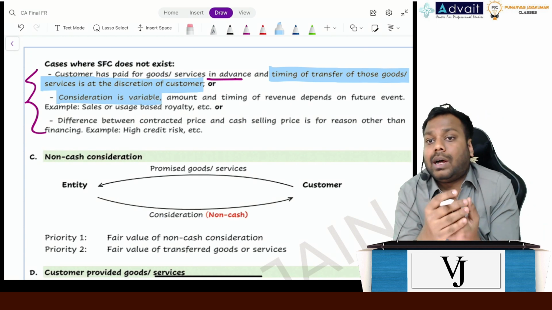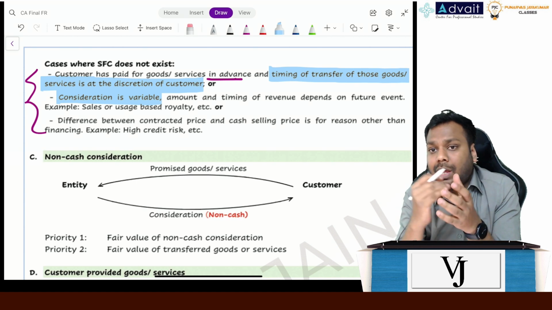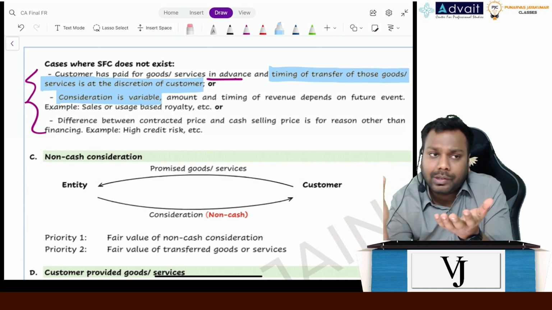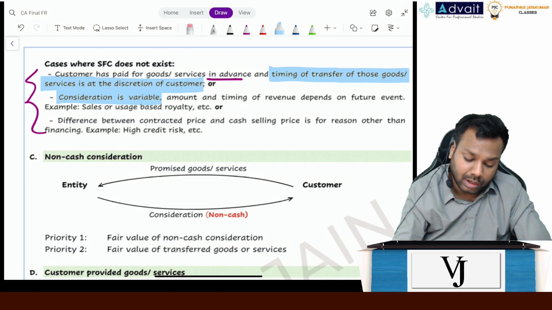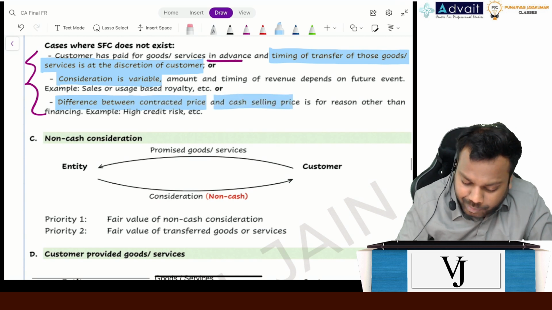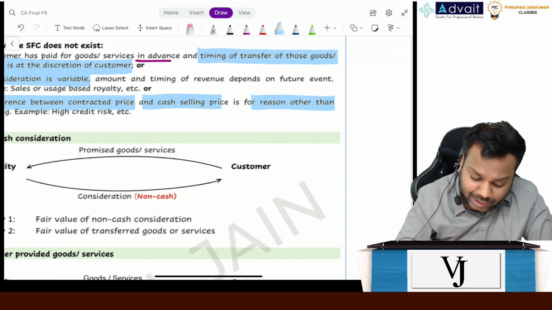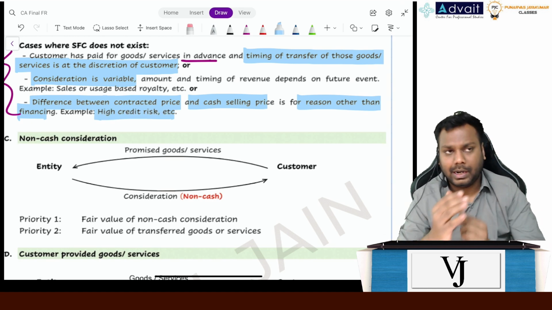means you can say sales based or usage based royalty, right? So wherein the amount will be received in the future, because the consideration is variable and we don't know what is the amount to be transferred. Okay, now the third is the difference between contracted price and the cash selling price, and the reason is other than financing, that is high credit risk. I'll tell you what happens.